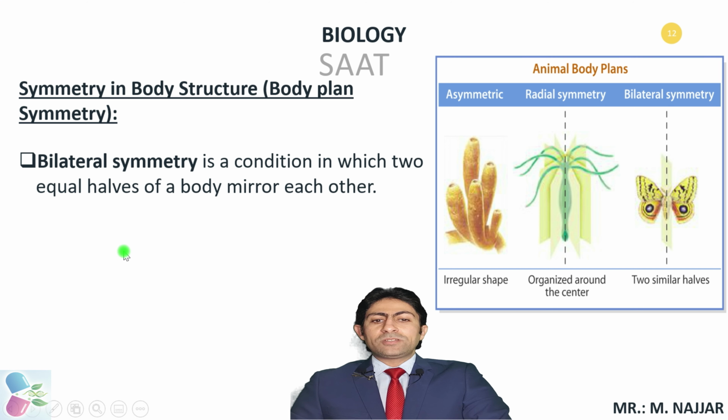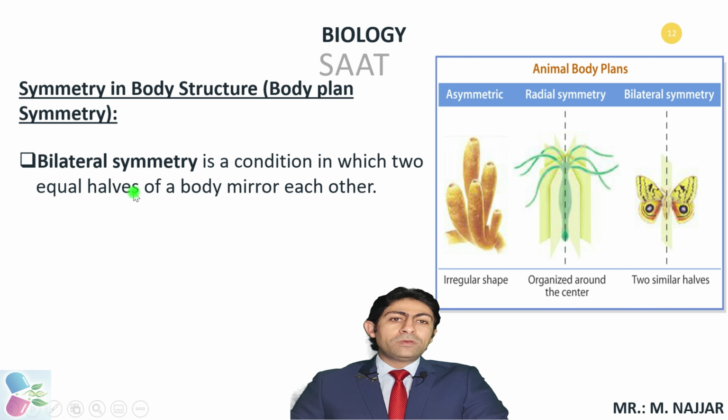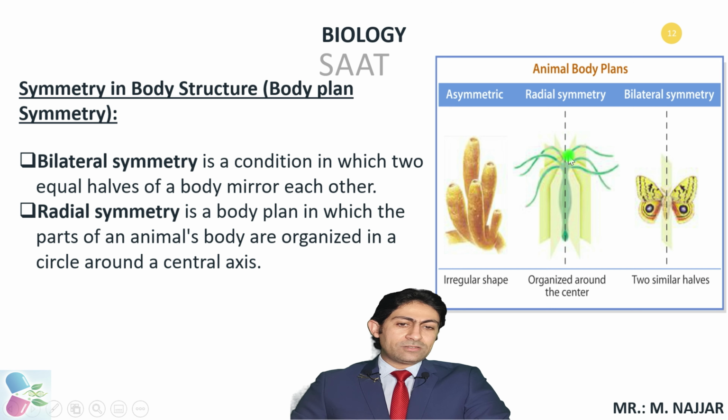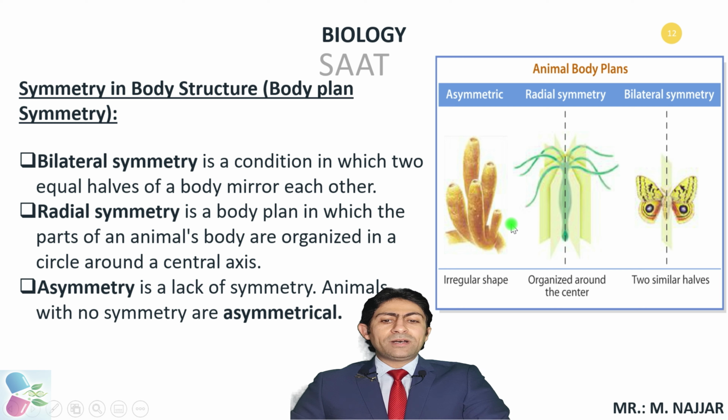Bilateral symmetry is a condition in which two equal halves of the body mirror each other. Radial symmetry is a body plan in which the parts of the animal's body are organized in a circle around a central axis. Eventually, we're going to talk about asymmetry. A means not, like sexual and asexual. Asymmetry is a lack of symmetry. Animals with no symmetry are referred to as asymmetrical, such as sponges, as we just discussed.